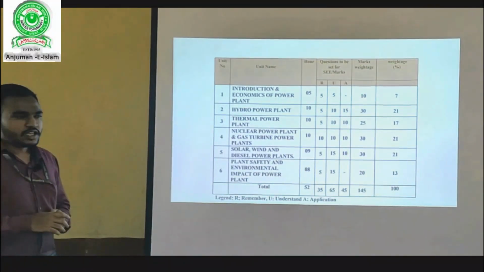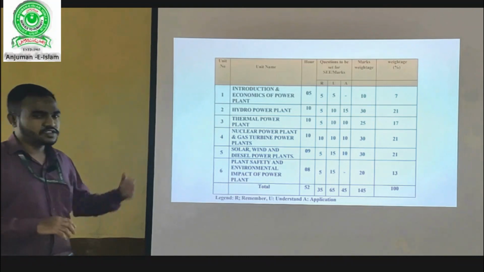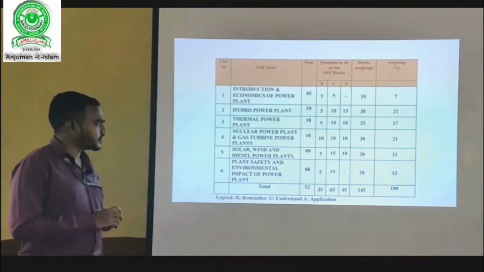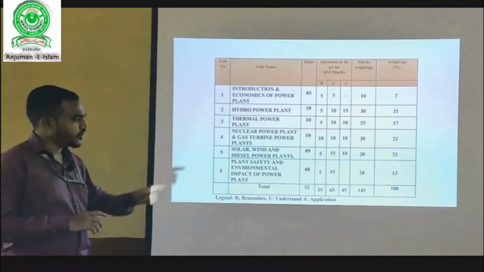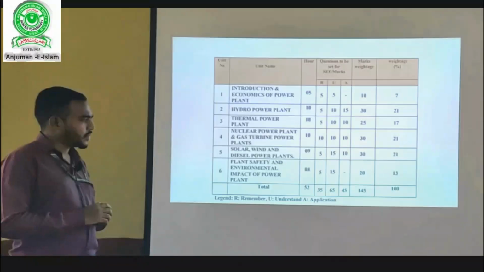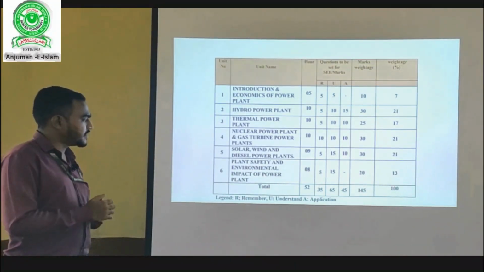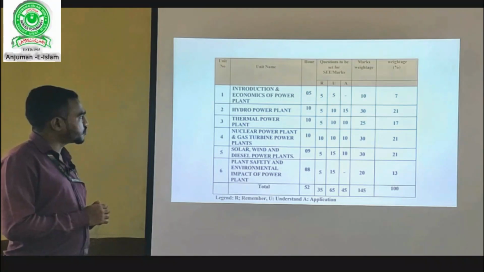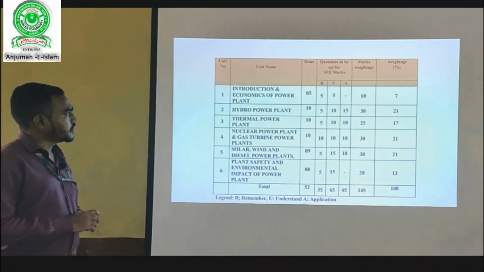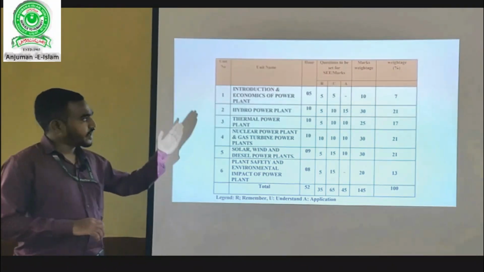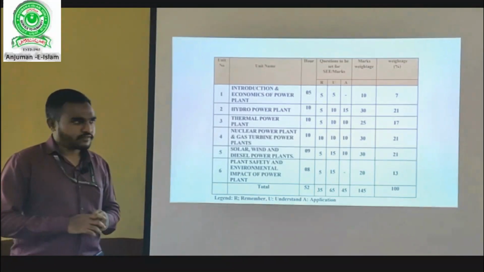Before starting with the actual subject, let me go with the marks distribution of the power plant engineering. All in all, this power plant engineering question paper will be of 145 marks, and you have to attempt only 100. In total we have 6 units. The first one is introduction and economics of power plant, which has the marks weightage of 10, and in percentage it comprises of 7% of 145.